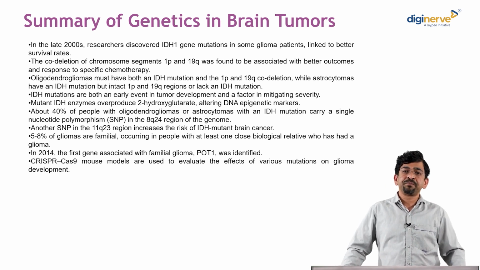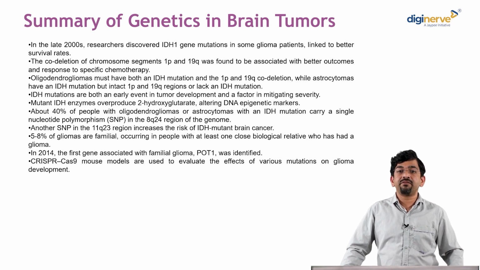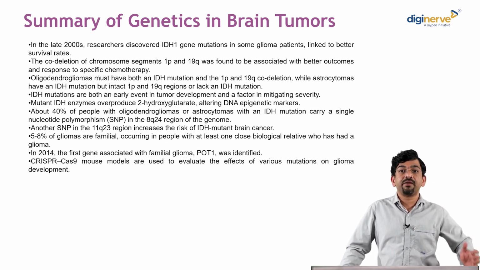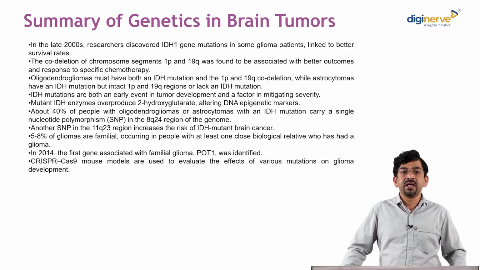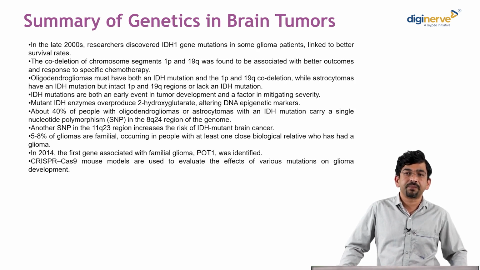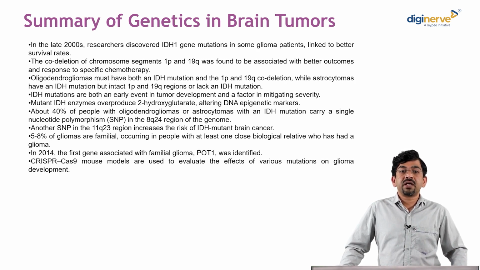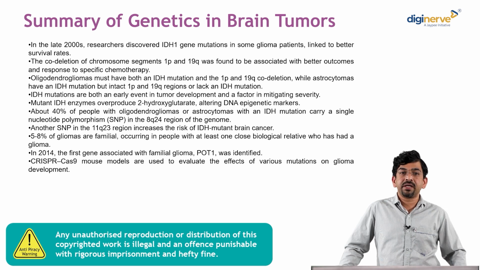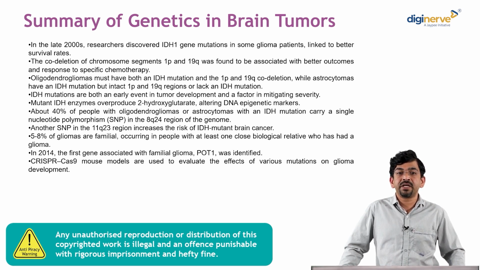After 2016, if the tumor had both IDH mutation and 1p19q codeletion, it is an oligodendroglioma, while astrocytoma have IDH mutation but 1p19q was intact. IDH mutations are both an early event in tumor development and a factor in mitigating severity. Mutated IDH enzymes overproduce 2-hydroxyglutarate, altering DNA epigenetic markers.